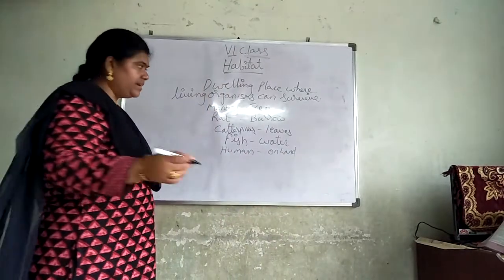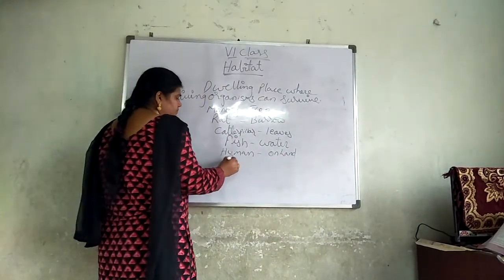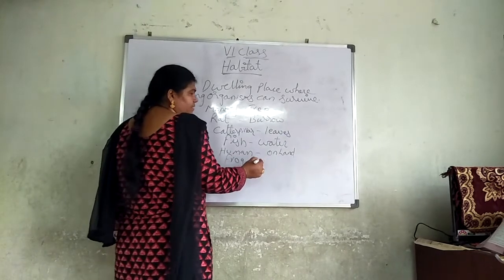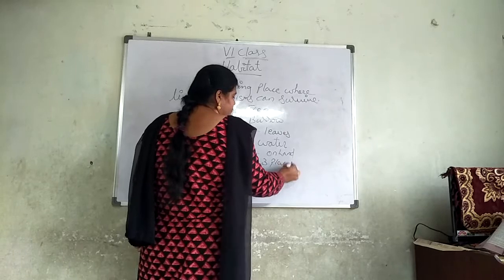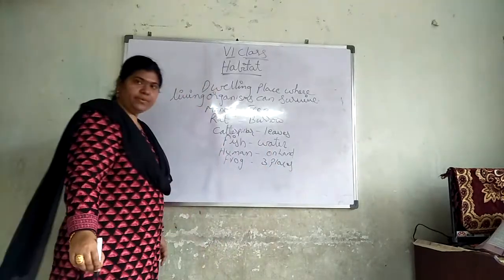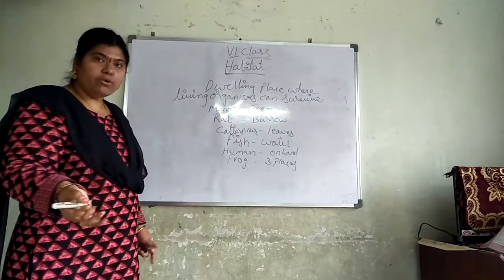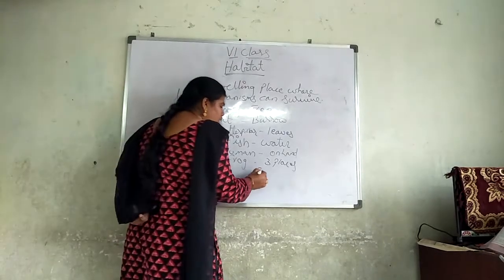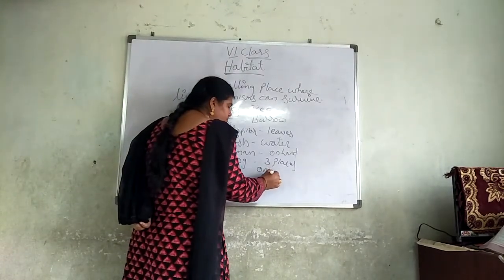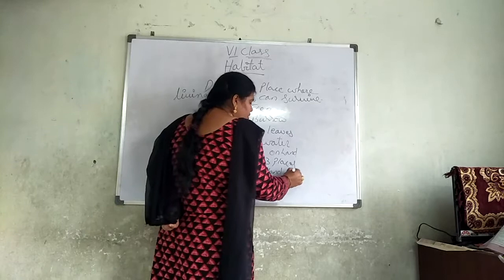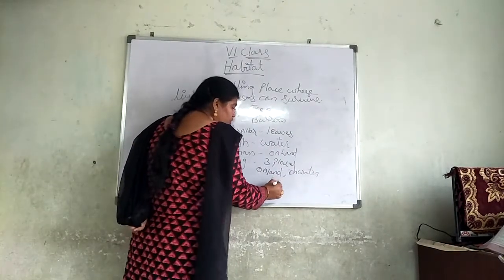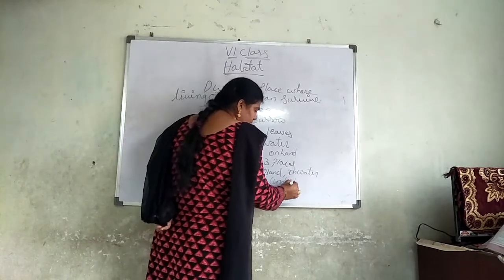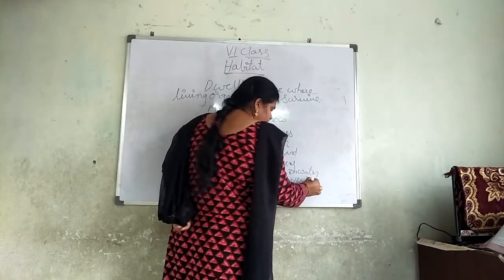If you take the frog, it is an amphibian. It lives in three places. What are those three places? On land, in water, and under the soil.